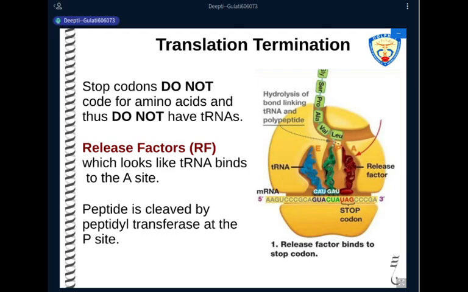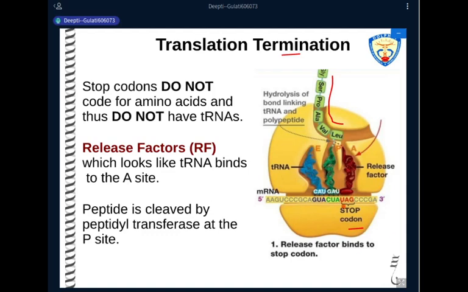So in the last lecture, we did the translation initiation and elongation. Now we are moving on to the third step of translation, that is termination. As the elongation cycle is going on, you can see this polypeptide chain being elongated. Amino acids are being attached to each other with the help of a peptide bond. And this will continue till the time any one of the stop codons reaches the A site.